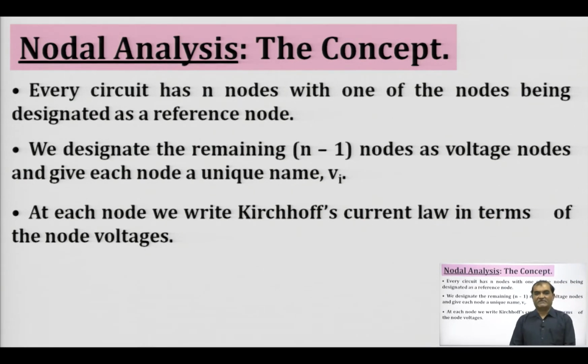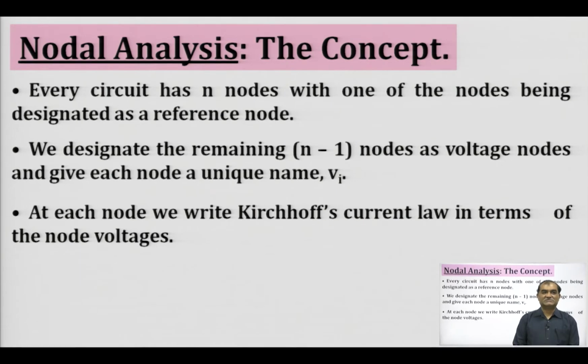Suppose we have a network which consists of 4 nodes, and among those 4 nodes one is the reference node. So, the remaining 3 nodes will be designated by voltages V 1, V 2 and V 3. So, in total we will have 4 nodes, with one being the reference node or the datum node, which is the ground point, and the remaining nodes will be designated by unique voltages, that is V 1, V 2 and V 3.